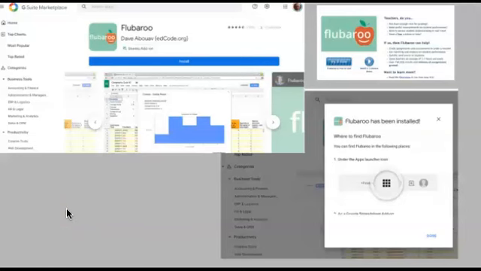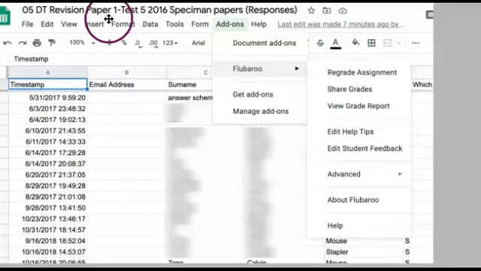Once you have your Google form set up, you'll need to go off and find the little Flubaroo add-on. If you search for Flubaroo on the internet, you'll come to this site, which will be in the Google suite. You can click install there, and then once it's installed, it'll want some permissions because it wants to gain access to your files. You click done, and then in your Google Sheets you'll see a button called add-ons, and Flubaroo will put itself in there, with all the options underneath Flubaroo appearing on the right hand side.